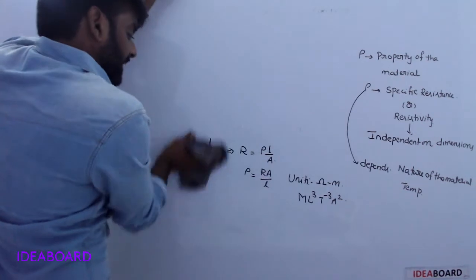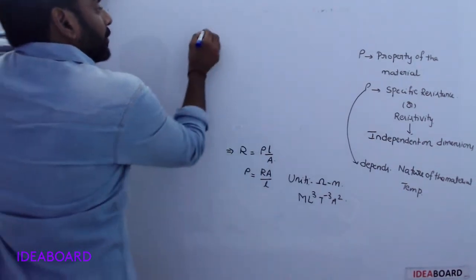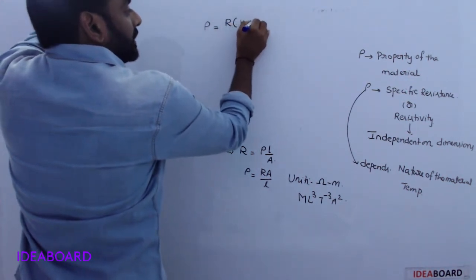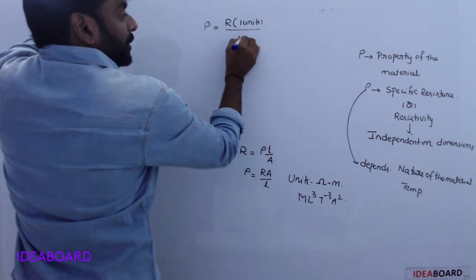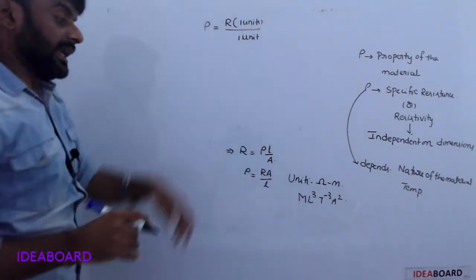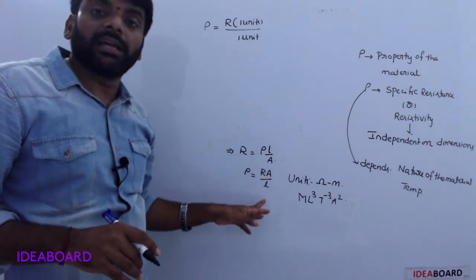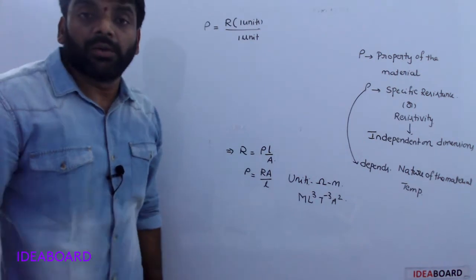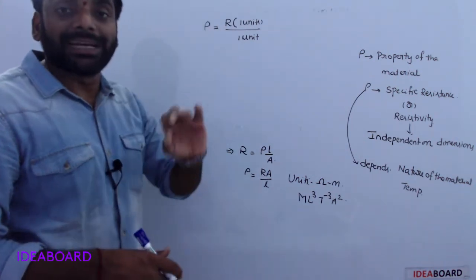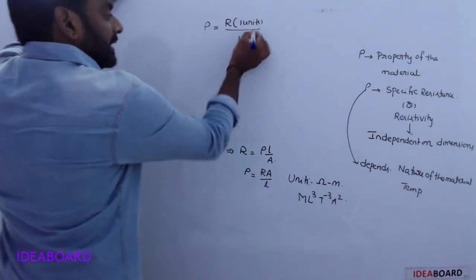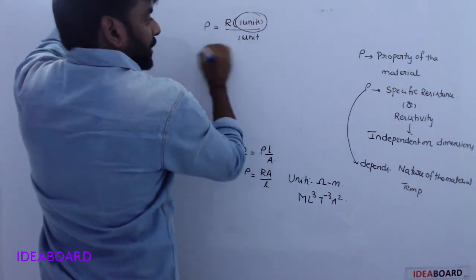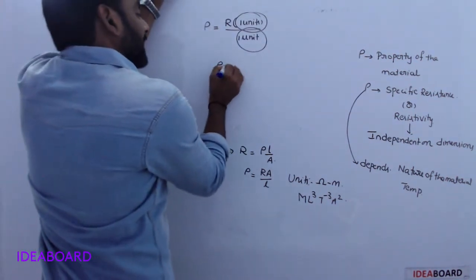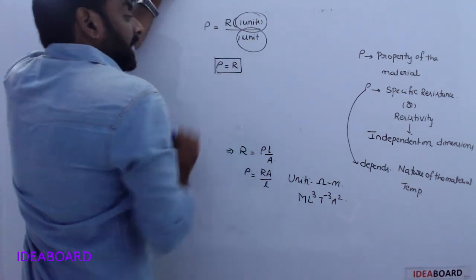Resistivity: rho is equal to R times area (1 unit) by length (1 unit). If area and length are 1 unit, then in that case resistivity is numerically equal to resistance. Rho is equal to R. In this case, area is 1 unit and at the same time length is 1 unit, so rho is equal to R.